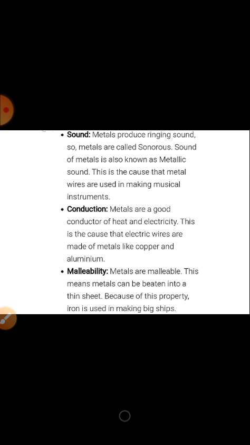Conduction. Metals are good conductors of heat and electricity. This is the cause that electric wires are made of metals like copper and aluminium. Metals contain free electrons which conduct electric current.